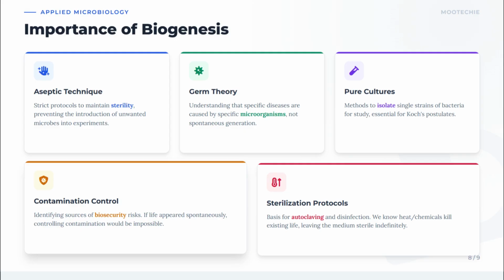Sterilization protocols: basis for autoclaving and disinfection. We know heat or chemicals kill existing life, leaving the medium sterile indefinitely. Our entire approach to sterilization relies on biogenesis. We know that if we kill all existing microbes, no new ones will spontaneously appear, so instruments stay sterile.